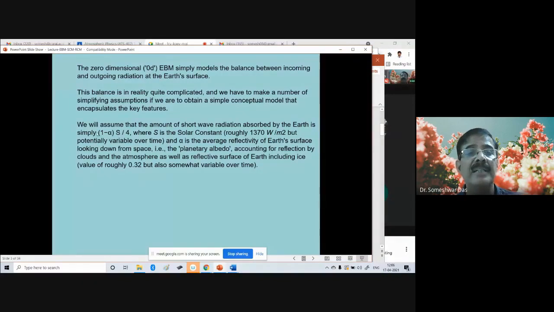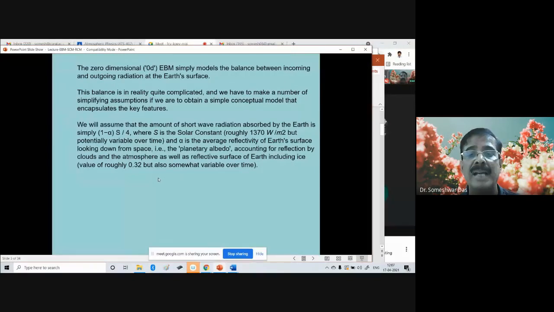And in this expression, α is the average reflectivity of Earth's surface looking down from space. That is the planetary albedo. Alpha is basically the planetary albedo, which represents the energy reflected from the Earth's surface, accounting for reflection by clouds and the atmosphere, as well as reflective surfaces of Earth, including ice.